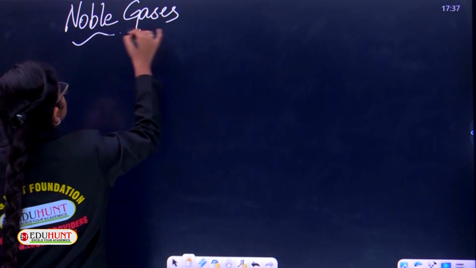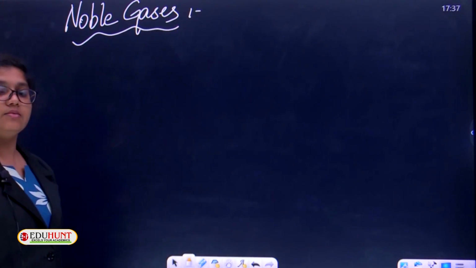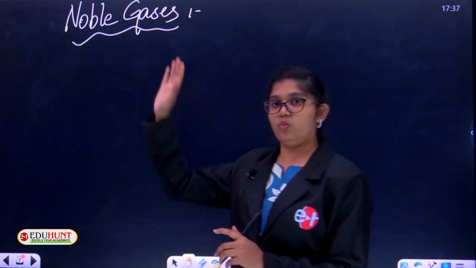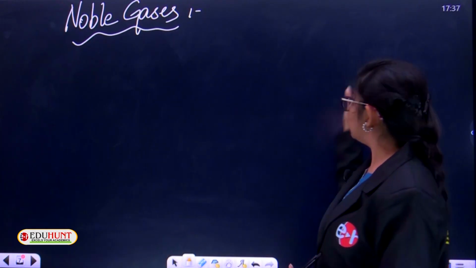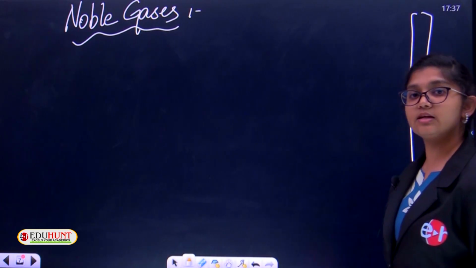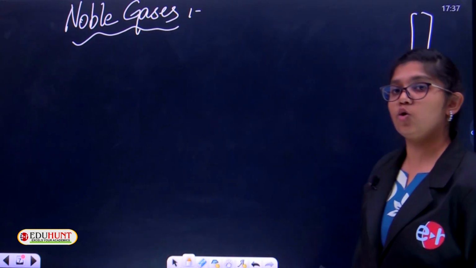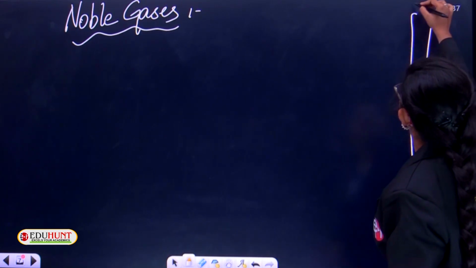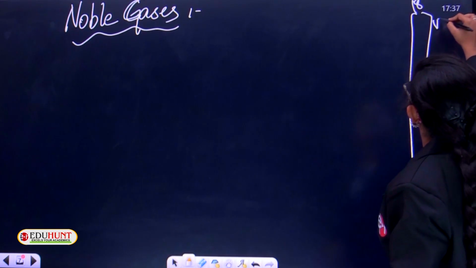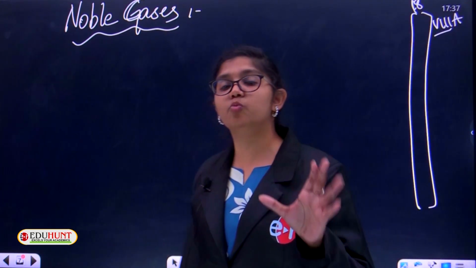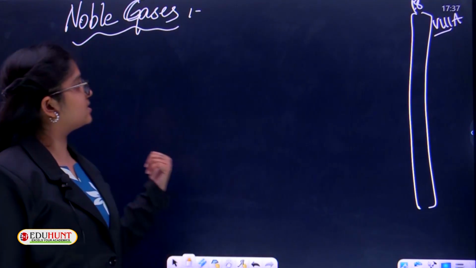What are noble gases? There is a separate column. Did you observe the periodic table in the last lecture, children? In the previous session I told you that the periodic table contains 1 to 118 elements. In that, the last column, the last group, is nothing but the noble gases, present towards the right corner of the periodic table. It is named as the 18th group or 8A. That group is called noble gases or rare gases. Let's discuss what that is now.